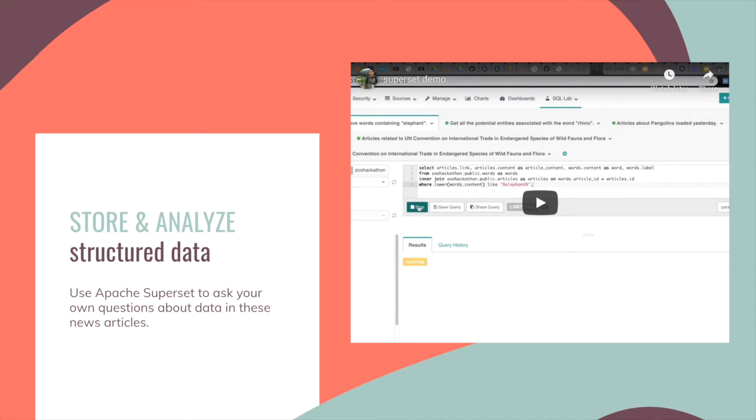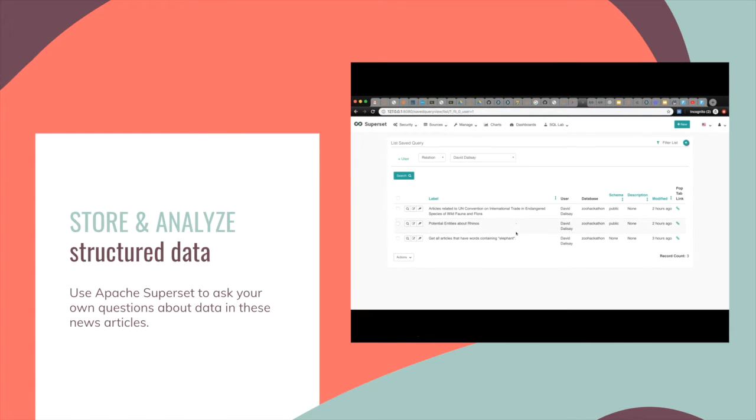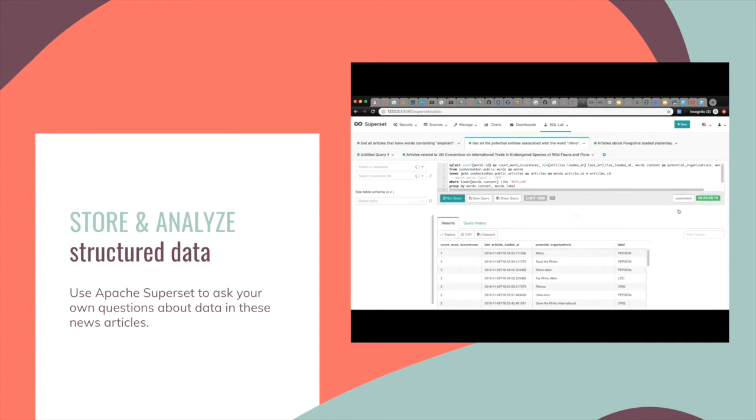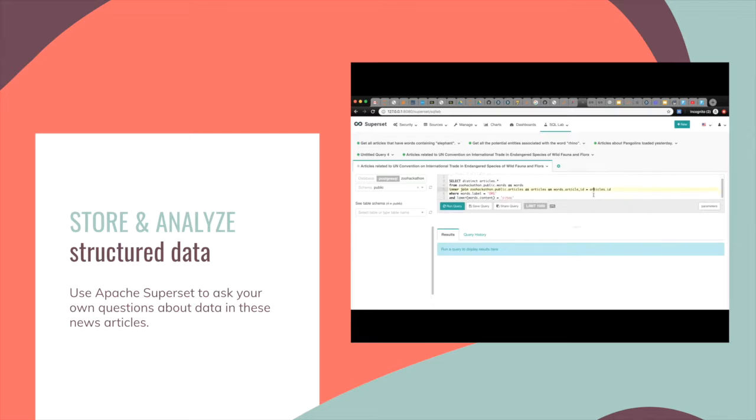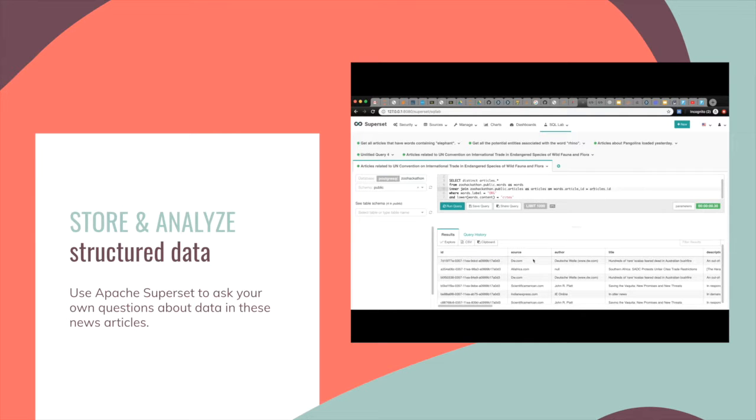And then after that, we can structure that data in Postgres and make it available through Apache Superset. It looks like a dashboarding tool. That's useful because if all the steps up to now were automated, all the members at Wildlife Conservation Society can come into this tool and start asking questions about every article that was ingested automatically. That doesn't mean just what you see here, which is the author and the title and the description and the content, which is still very useful.